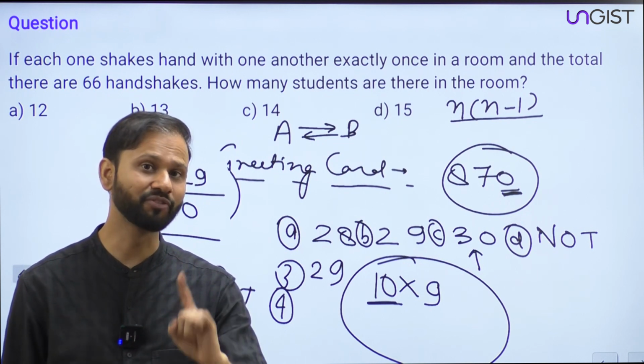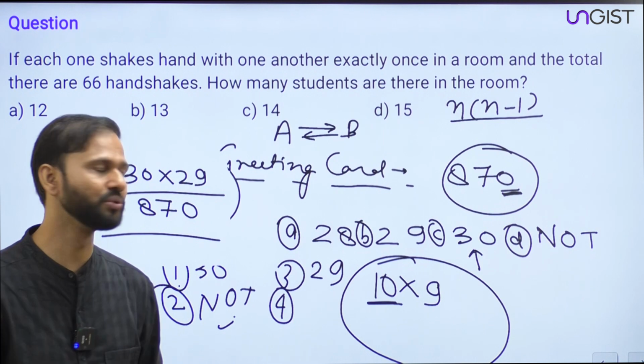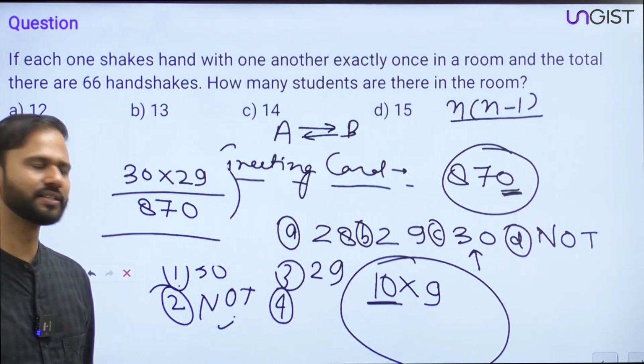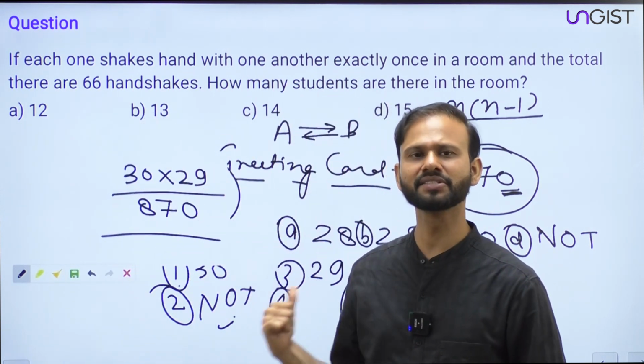But the thing is, you have to be alert while solving this type of questions. Right, everyone? You have to be alert while solving this type of questions. So those who have answered none of these or something else, now you guys are getting how the answer is 30.